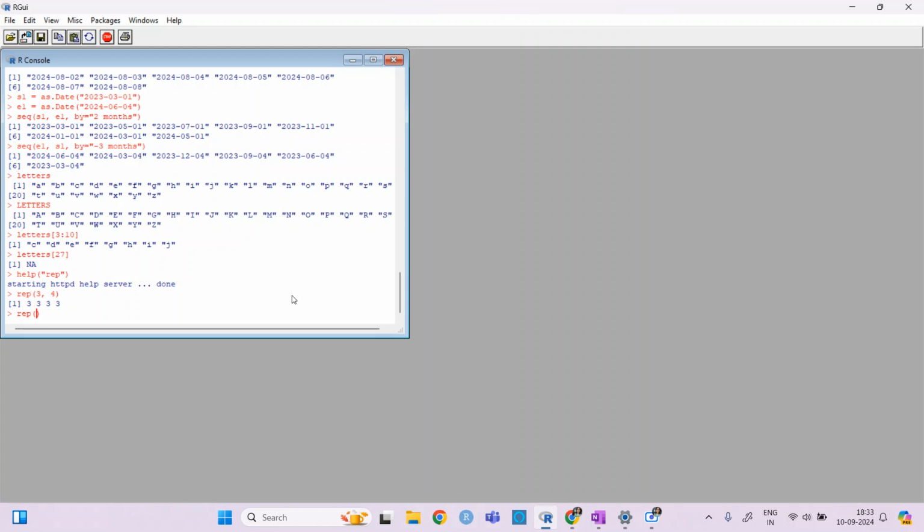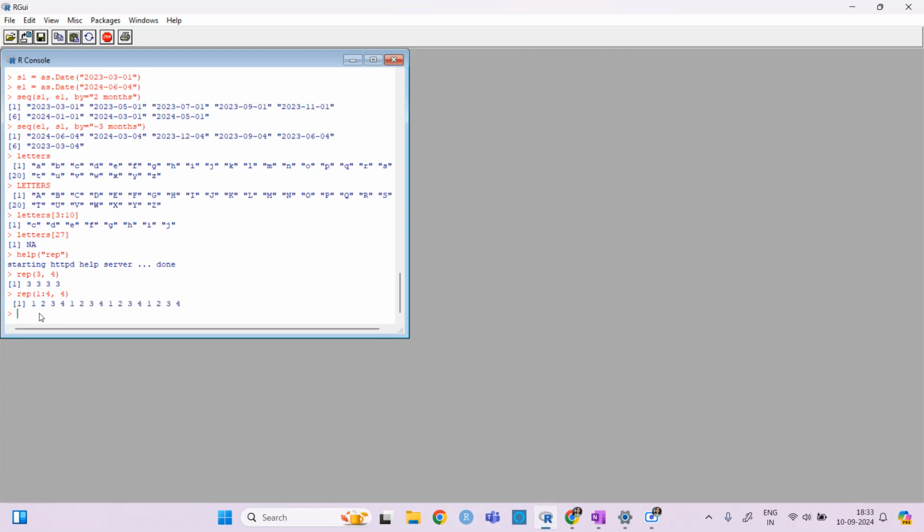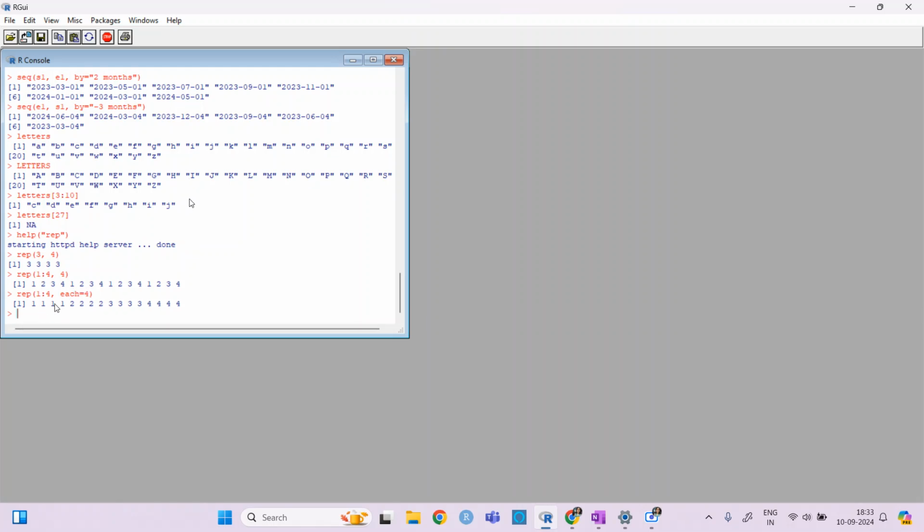So if I write repeat 1 to 4 and then 4 times, it will be 1 2 3 4 1 2 3 4 1 2 3 4 1 2 3. If I write 1 to 4, each equal to 4, now there is a difference.